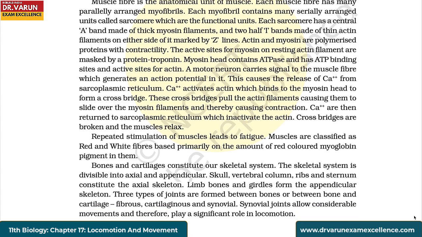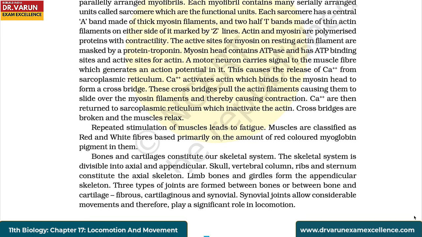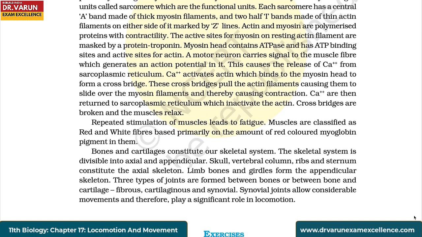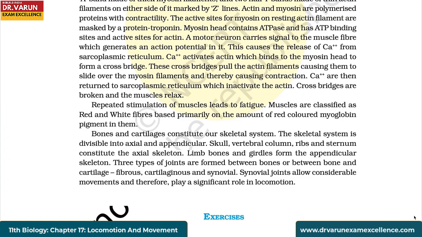Calcium ions are then returned to sarcoplasmic reticulum, which inactivates the actin. Cross bridges are broken and the muscles relax. Repeated stimulation of muscles leads to fatigue. Muscles are classified as red and white fibers based primarily on the amount of red colored myoglobin pigment in them.